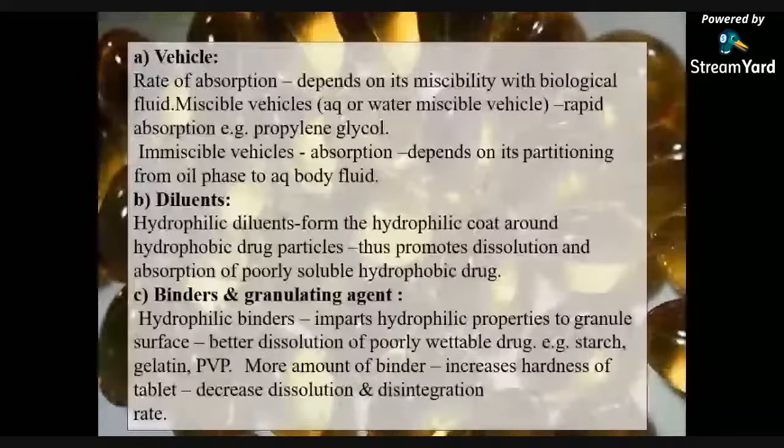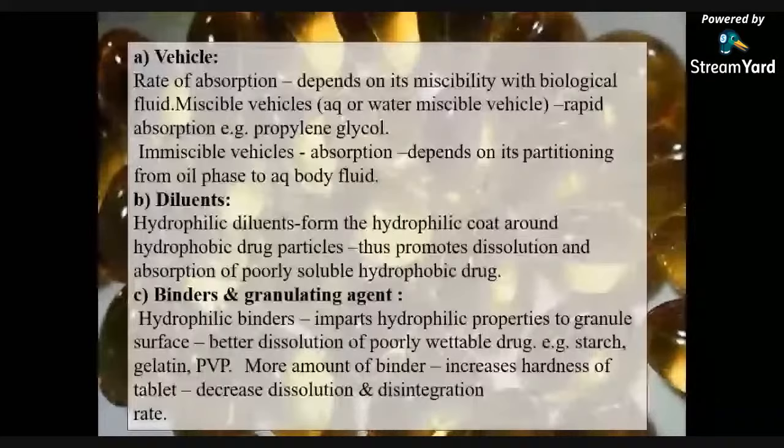A miscible vehicle may be aqueous or water. Then rapid absorption will occur if water or the absorption medium is there, for example propylene glycol. For an immiscible vehicle, absorption depends on its partitioning from the oil phase to the aqueous body fluid.